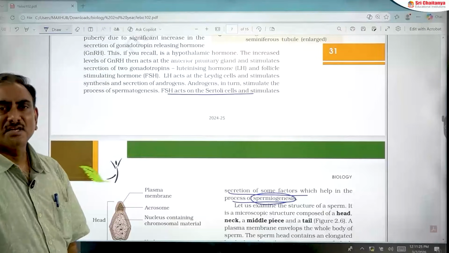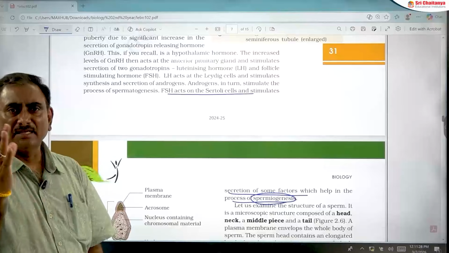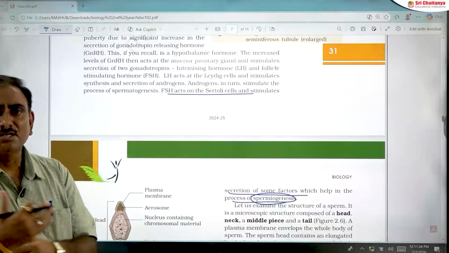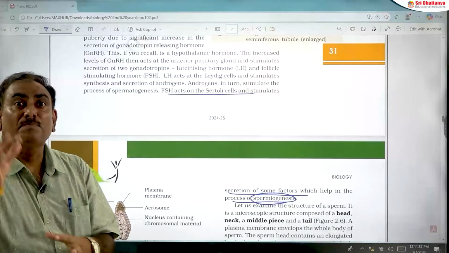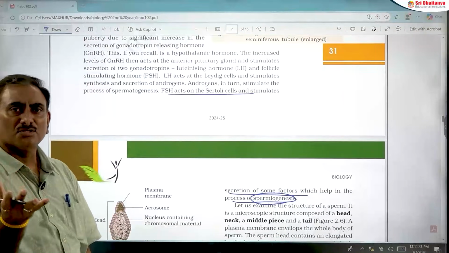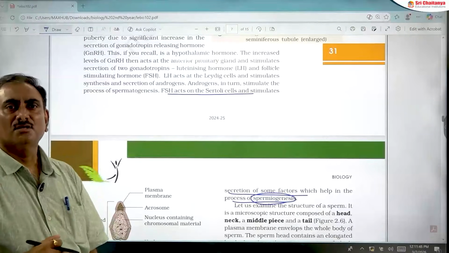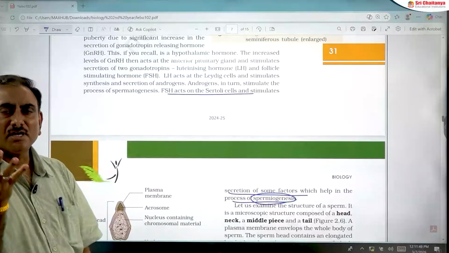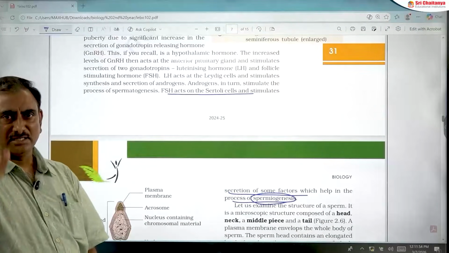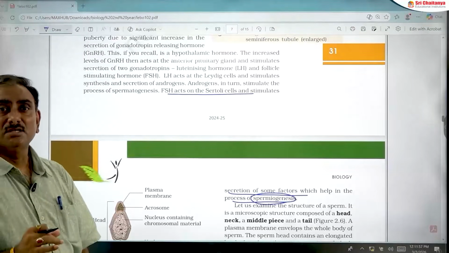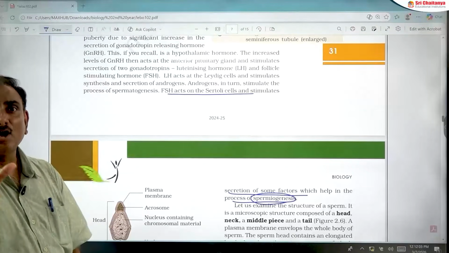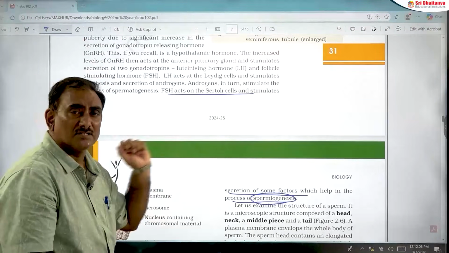In first year NCERT, Chemical Control and Coordination, it is given that FSH helps in spermatogenesis. This is a generalized statement, but FSH mainly helps in spermiogenesis. This is a very important statement. The pituitary hormone that helps in spermatogenesis is FSH, and the testicular hormone that helps in spermatogenesis is testosterone, an androgen.